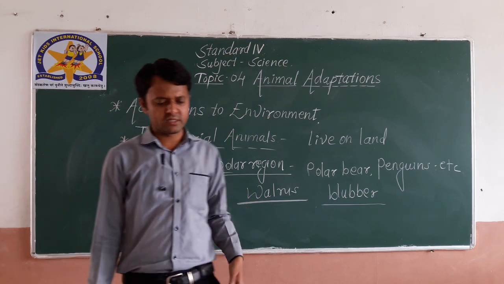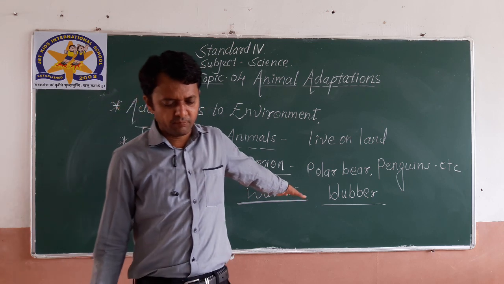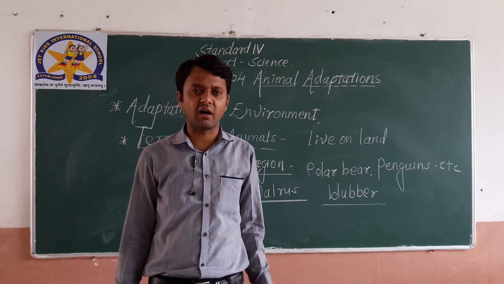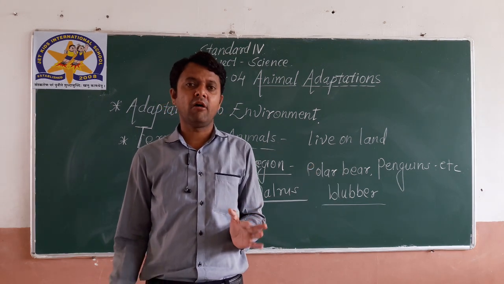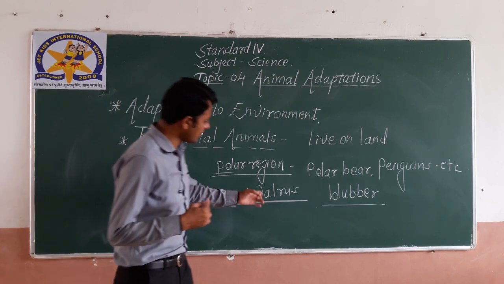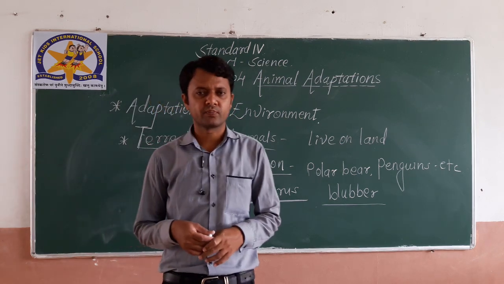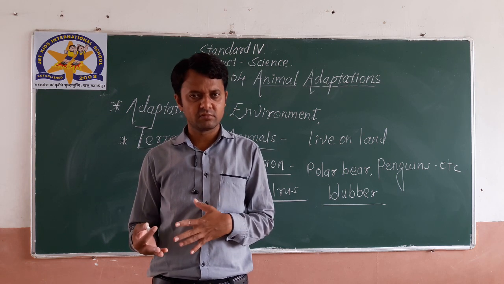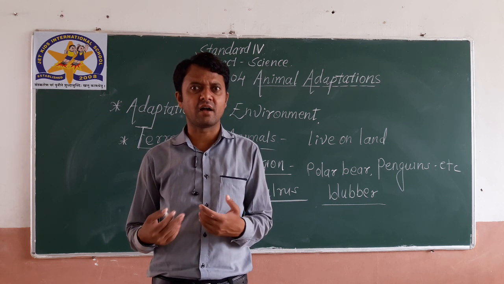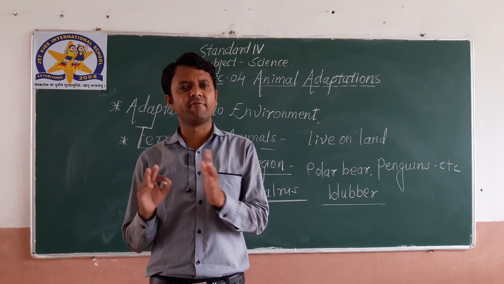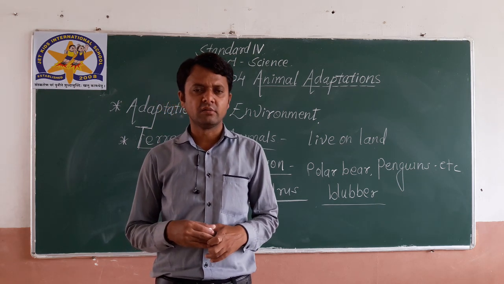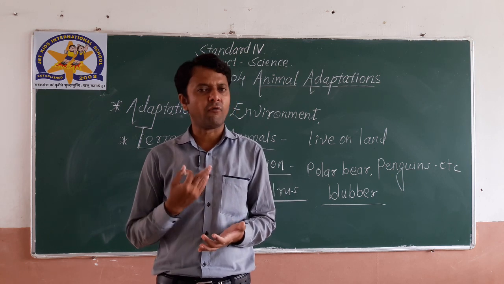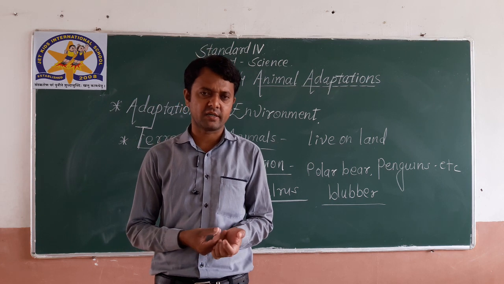Animals like the walrus and the polar bear have a thick layer of fat under the skin, which is called blubber. The blubber is the fat layer present under the skin of these animals, which keeps them warm in the cold region. This is the adaptation of cold region animals like polar bear, walrus, penguins, etc.